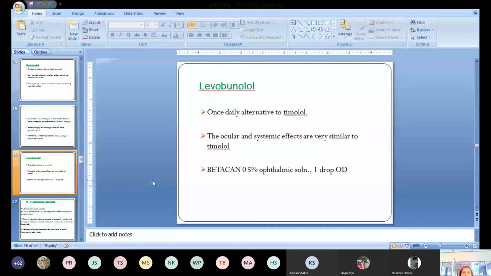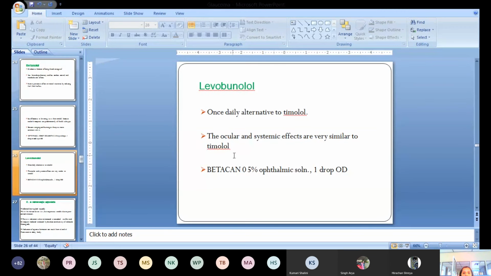Next up, we have levobunolol. This is also a beta blocker, but the difference is that it has a long duration of action. So we can give this drug only once a day. Because of the long duration of action, once daily dosing is sufficient. The other ocular and systemic effects are very similar to timolol.